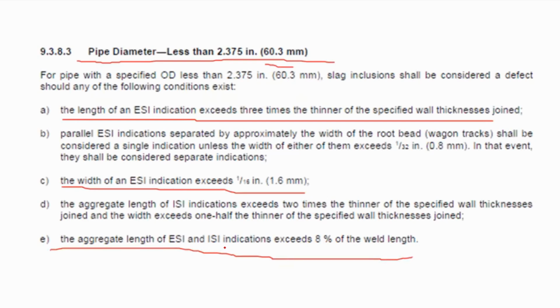So it should be that the ESI and ISI indications shall exceed 8% of the weld length. There's a difference between should and shall here.